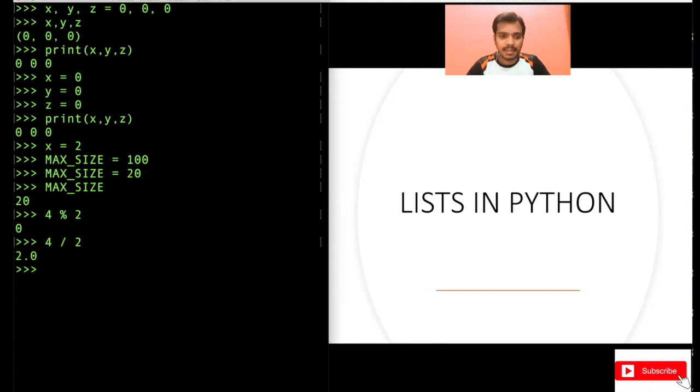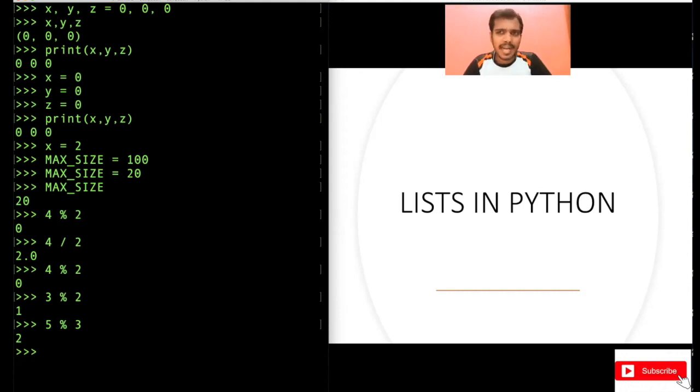So this is the quotient. What is the remainder here? For that you have to use 4 modulus 2. This will give you the remainder. See, 0. Now what is 3 modulus 2? What is the remainder when you divide 3 by 2, right? It should be 1, right? What about 5 modulus 3? It should be 2, right? Basically, this gives the remainder. This is another important one.